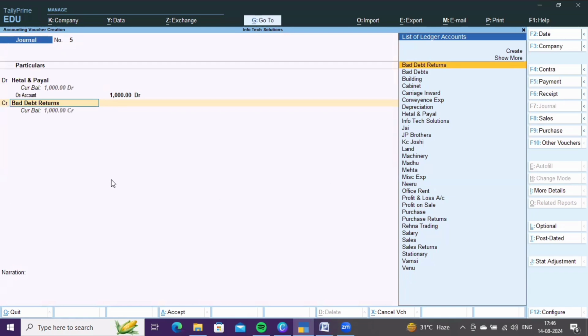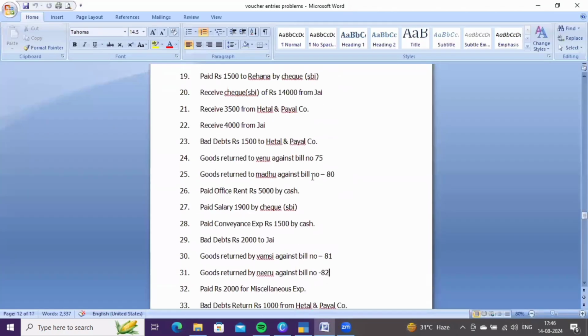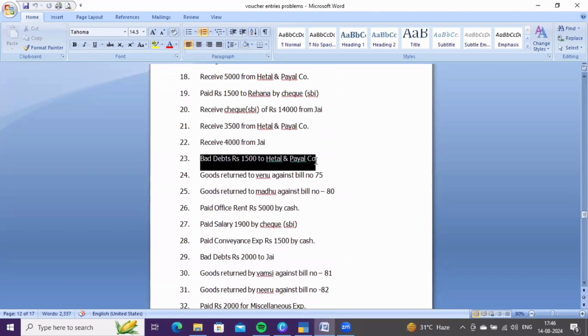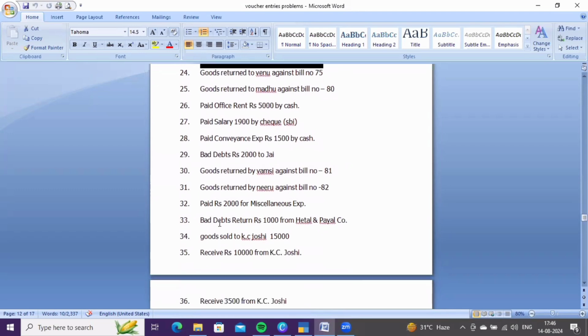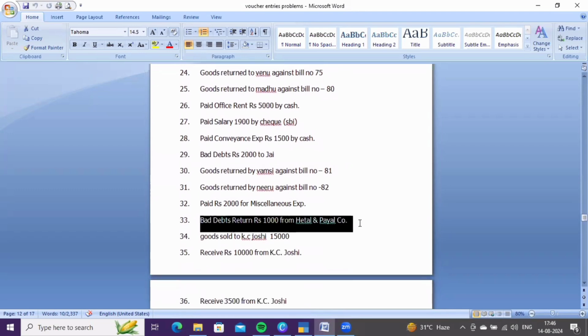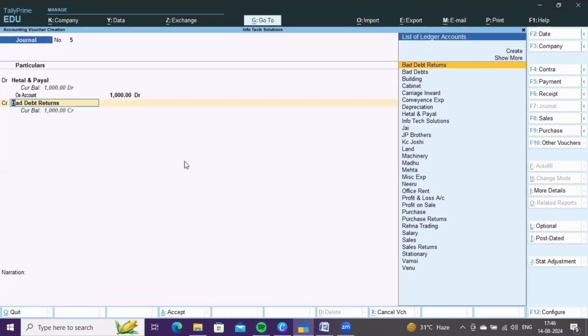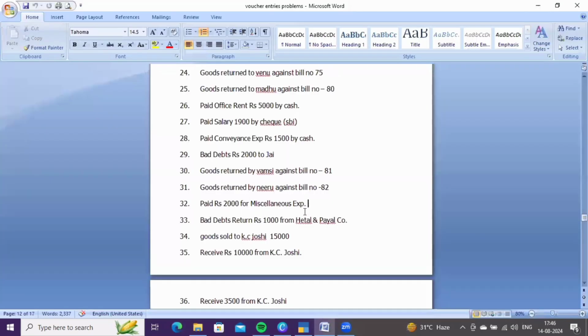Okay. And the remaining, let me show you. Earlier, the bad debt of Hitan and Payal was 1500. Out of 1500, they are returning 1000 to us. That is nothing but bad debt returns. Okay. Then press Ctrl A to save it.